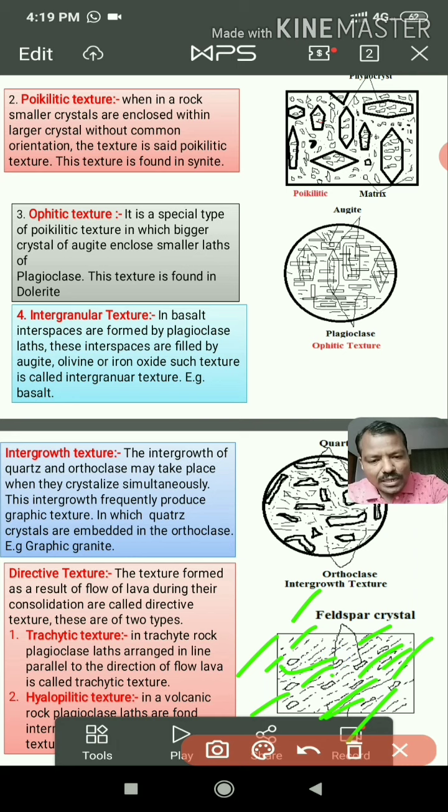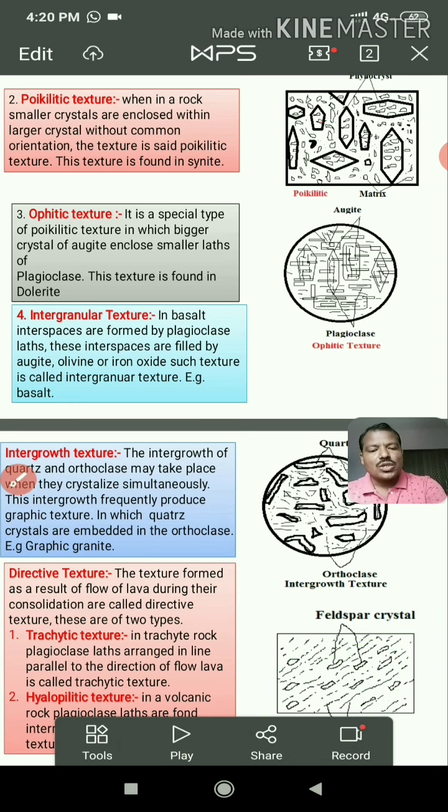Lath-shaped means just like this. Lath-shaped plagioclase are parallel to the direction of lava flow. This texture is called a trachytic texture, and it mostly occurs in trachyte type of rock.